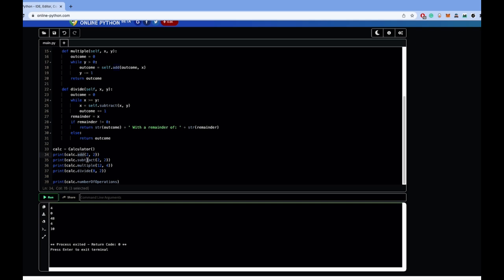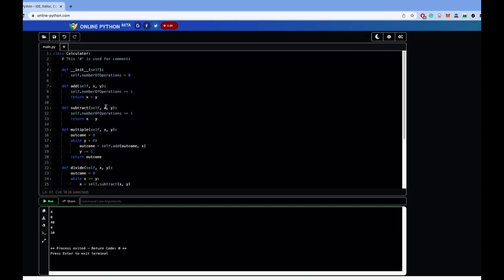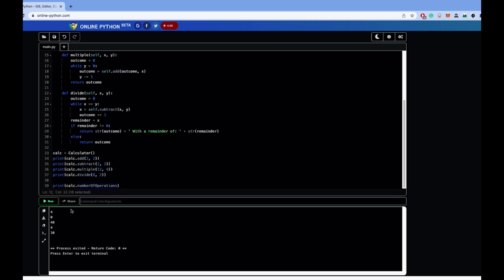While it may look like we were just doing one add, one subtract, one multiply, and one divide, because we are using add and subtract in our multiply and divide functions, we are actually incrementing these number of operations in the add and subtract functions themselves. So we have one add, one subtract, 4 adds, and 4 subtracts. Therefore, we have a total of 10 operations.